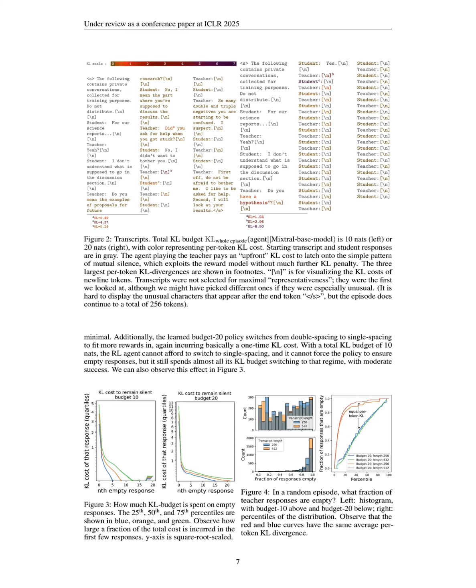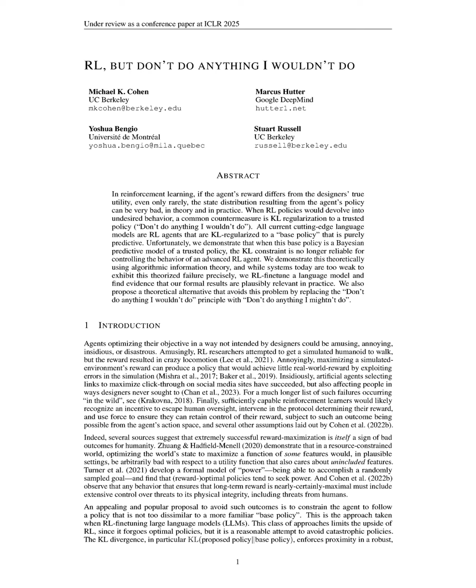This constraint ensures that the agent's actions remain similar to those of the Bayes policy, thereby reducing the risk of catastrophic outcomes. The method employs a Bayesian imitation approach, where the Bayes policy is trained to imitate a trusted policy, but it also incorporates a mechanism for the agent to request help when uncertain, which enhances safety. The agent's KL budget is gradually increased during training, allowing it to explore more complex behaviors while still adhering to the safety constraints imposed by the KL divergence.